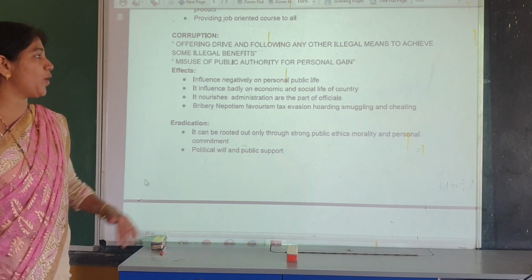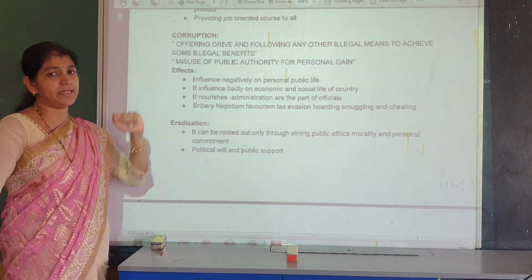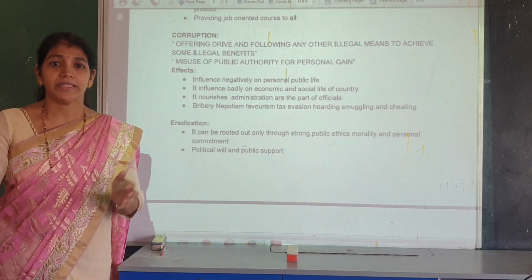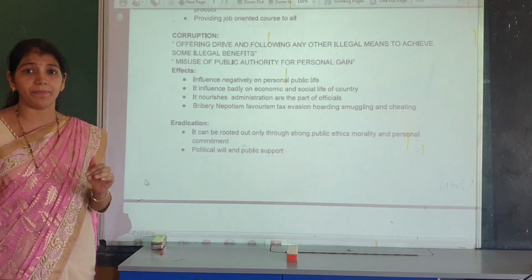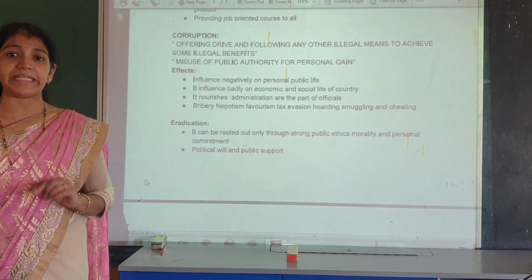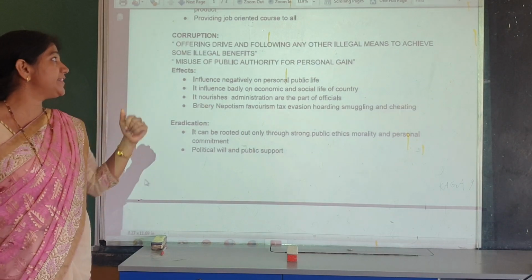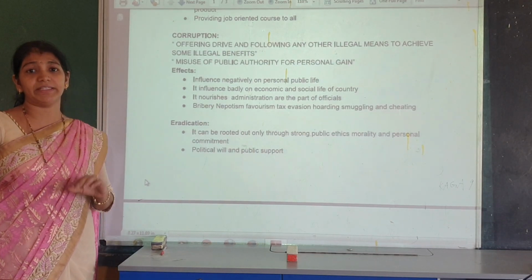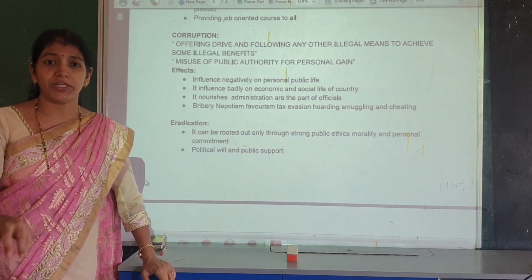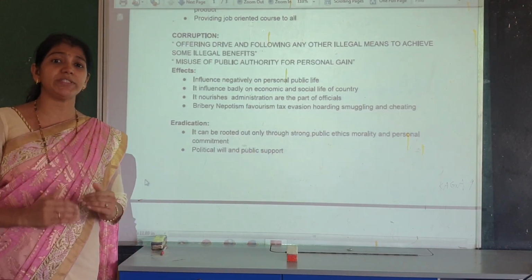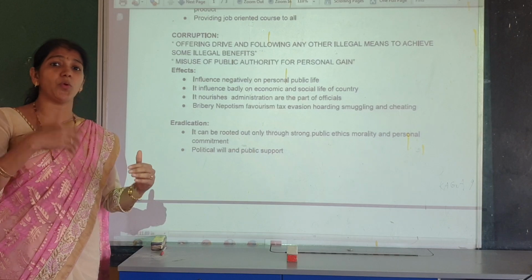Next major problem of India is corruption. What is the meaning of corruption? Corruption is also one of the social evils. Offering a bribe and following any other illegal means to achieve some illegal benefits is known as corruption. It is also one of the social evils that persons use their authority for their own benefit.